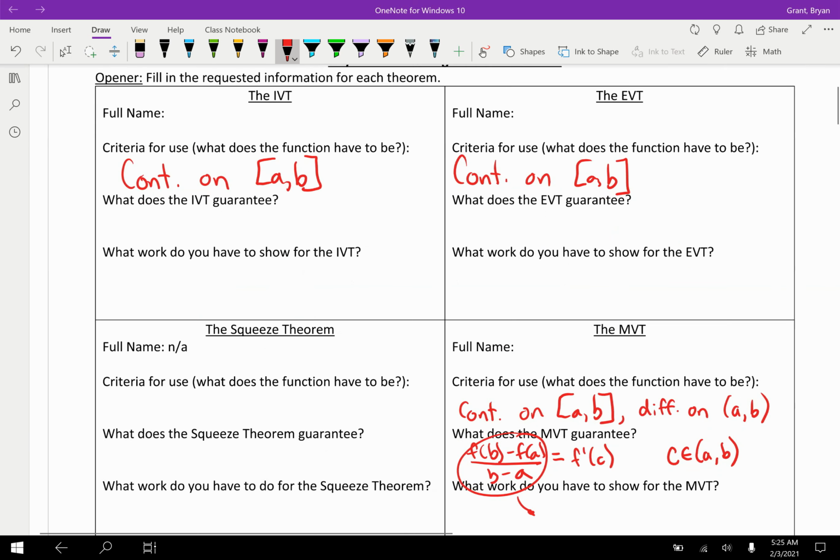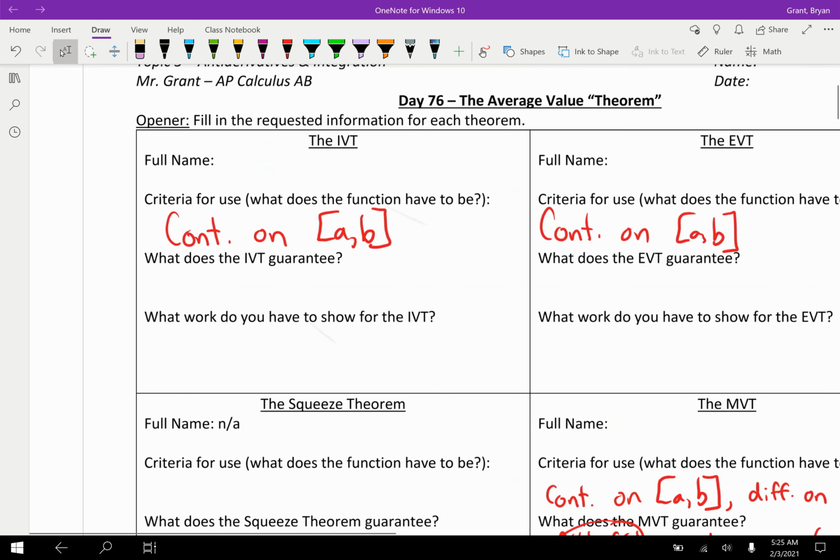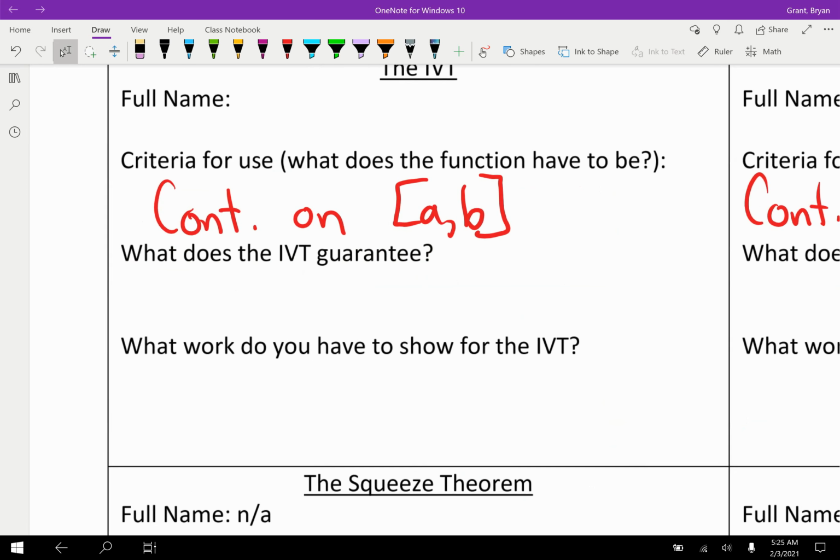All right, we might as well tackle these other two. The IVT, always hard to put into words, I think, what the IVT guarantees. So let's maybe start with the work. The work you're going to have to show is that you're going to have to find f of a, the output for one of the endpoints, and you're also going to have to find f of b.